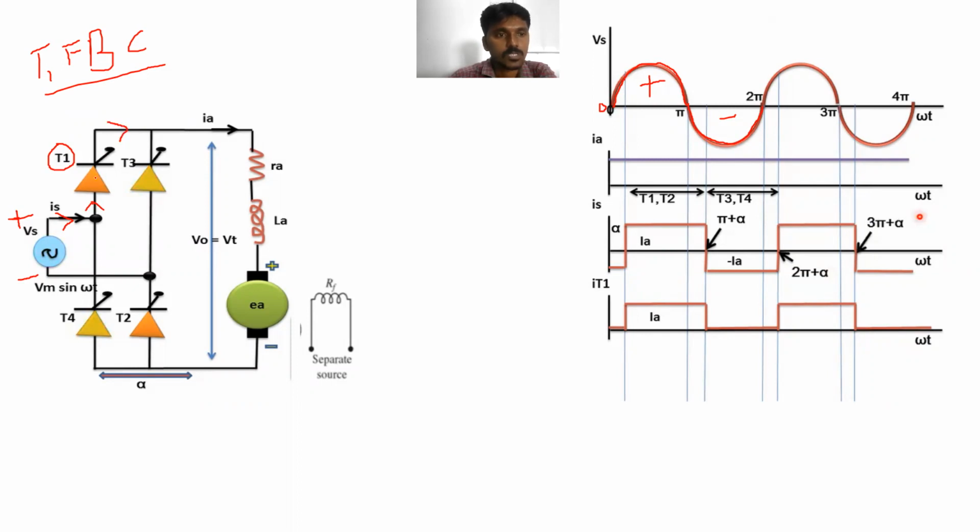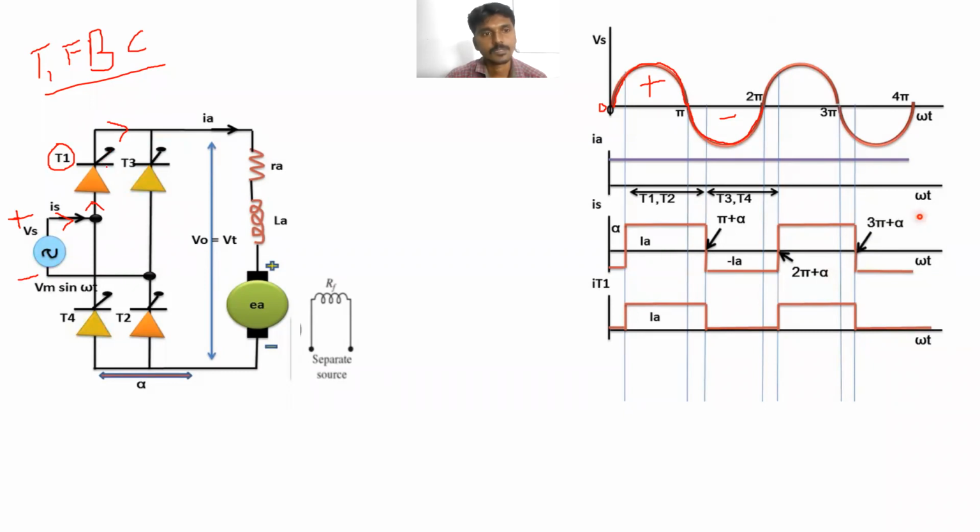But to flow the current through this circuit, this thyristor should be turned on. Is it right? So when this thyristor is turned on, when we are giving supply to which terminal?